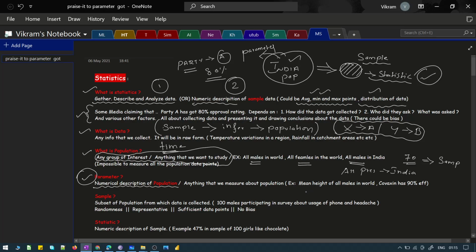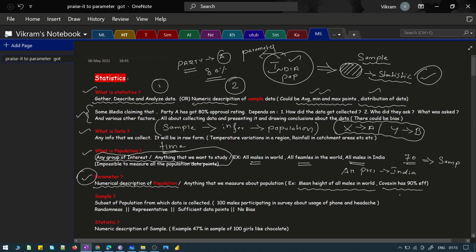And I have given you one more example over here. Mean height of all males in the world, or Covaxin has about 90% efficiency, right? This is also referred to as a parameter, which means that you are inferring something about the population, right?